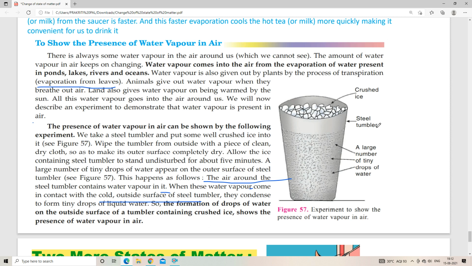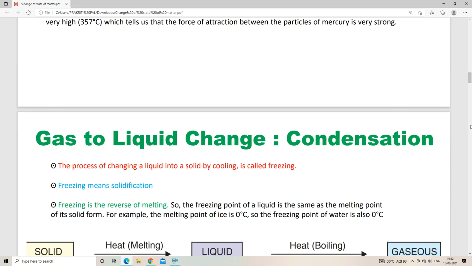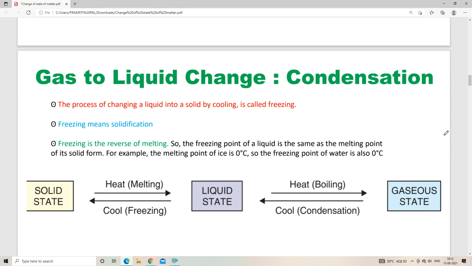They will condense, because we know condensation is the process of changing from vapor to liquid by lowering the temperature. We have discussed that, right? What is condensation? Here you can see the condensation process. So we know what is condensation.